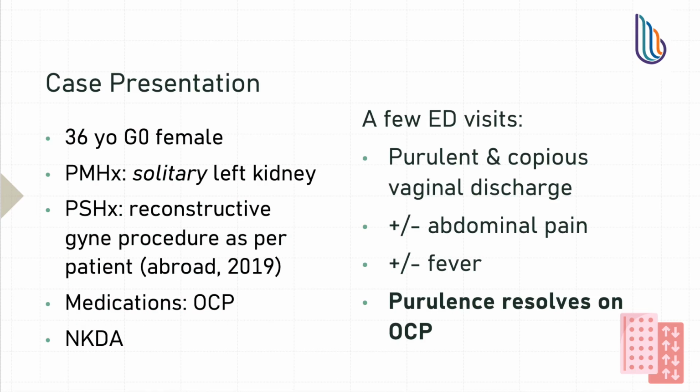Our patient was a 36-year-old G0 female with a known solitary left kidney and a history of unknown uterine reconstructive procedure. She had multiple emergency department visits, complaining of purulent and copious vaginal discharge, abdominal pain, and fever. This was treated as PID with antibiotics, without improvement. Interestingly, the vaginal discharge resolved with oral contraceptive treatment.